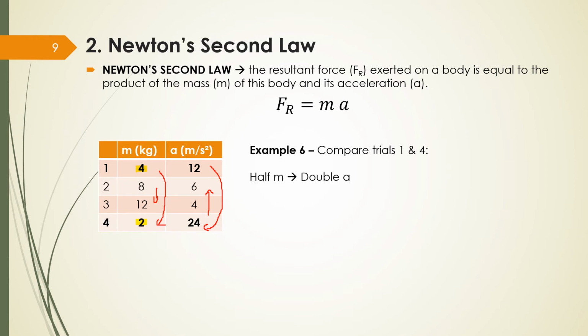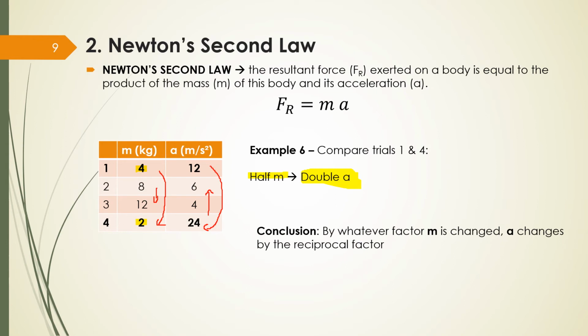When I halve my mass, I double the acceleration. So if I'm applying the same force, what's going to happen to my acceleration? It's going to double. In conclusion, by whatever factor m is changed, a is changed by the reciprocal factor.